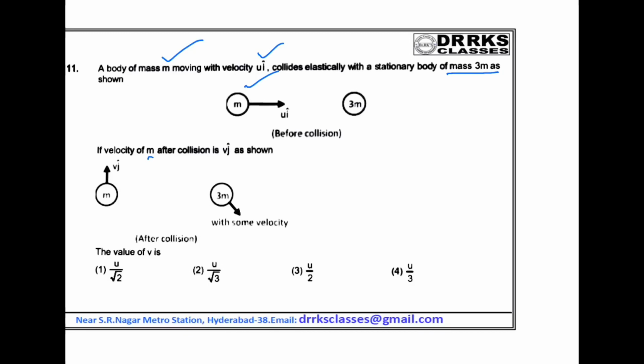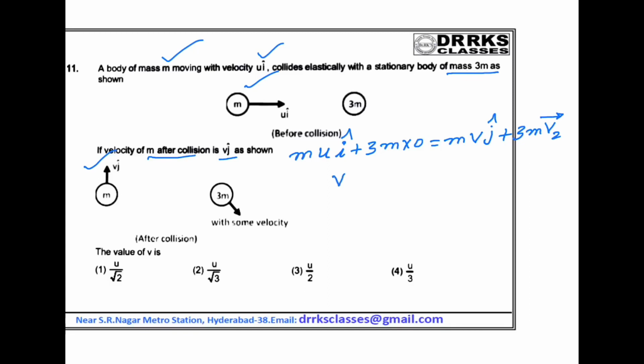If the velocity of m after collision is v j cap, you have to find the velocity of the body, the v value. We know that in any collision, momentum is conserved: mu i cap plus 3m into 0, since it is at rest, is equal to m v j cap plus 3m v2, where v2 is the velocity of the second body after collision.